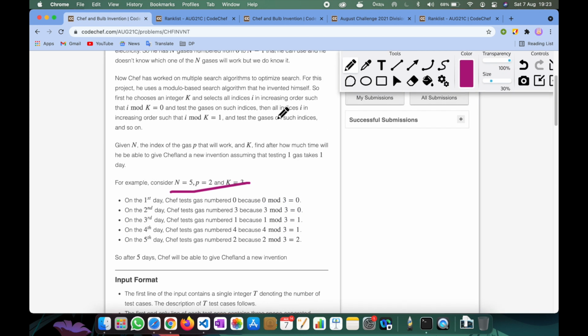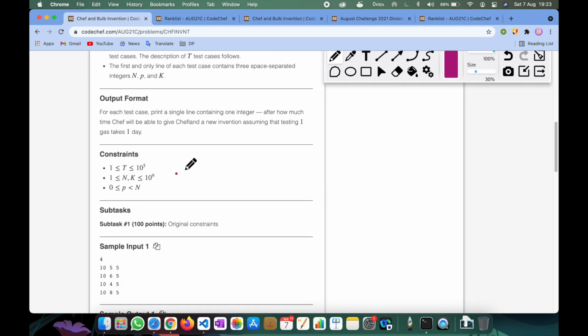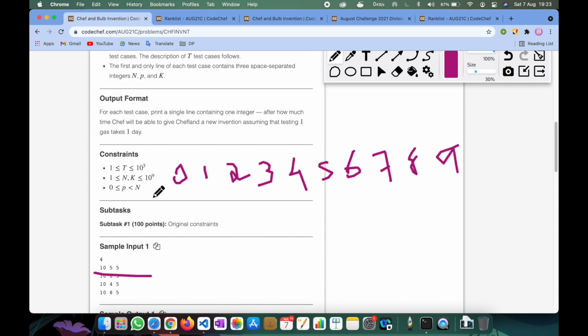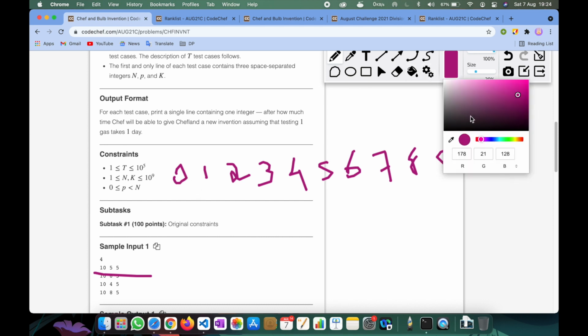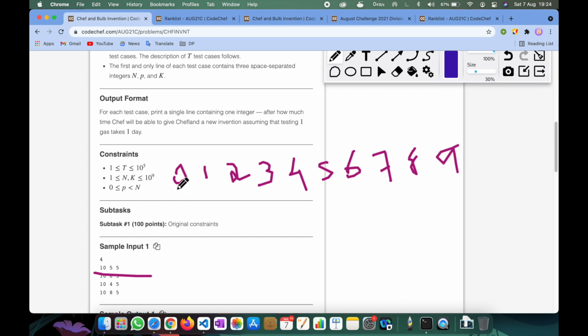Let me just write here and I can explain like this. The array is 0 1 2 3 4 5 6 7 8 9, so it is 0 to N minus 1. He starts from here. He chooses 0 for the first day, which is 0 modulo 5. Here, given K is equal to 5, so 0 modulo 5 is 0. So our first day goes here.